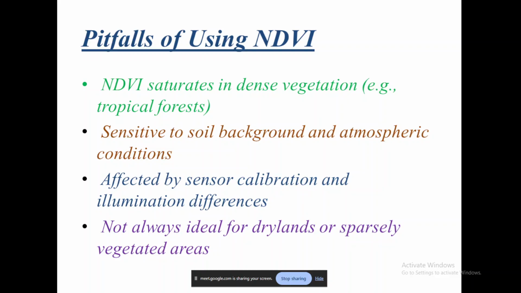But when it comes to dry lands, maybe scrublands or shrublands which go dry during the dry spell or during the summer, these are the places where we will be a little doubtful about using NDVI. There is vegetation over there, but it might have shed its leaves during that particular climatic season, the dry spell, because of which we will be shown that there is absolutely no vegetation. For example, think of winter, when many of the tropical trees are shedding their leaves. So we will be shown that there is absolutely no vegetation over there. You're following me? So these are the pitfalls.